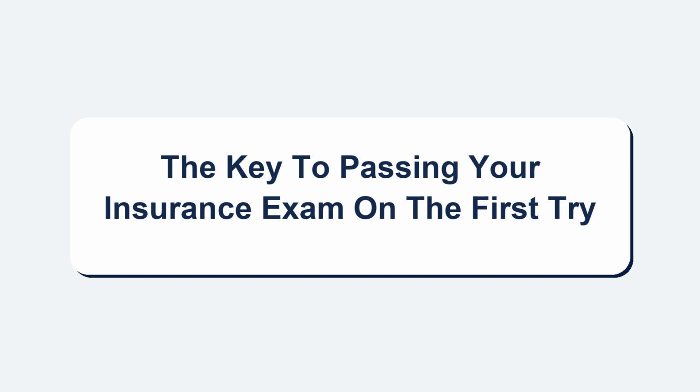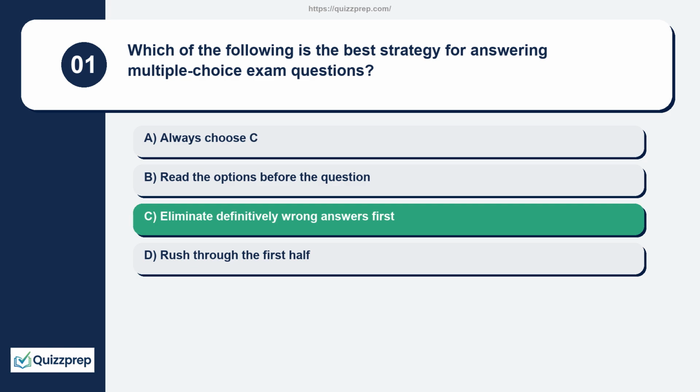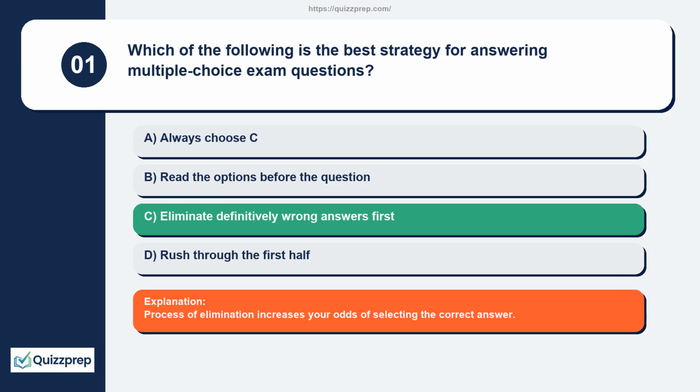The key to passing your insurance exam on the first try. Question 1. Which of the following is the best strategy for answering multiple choice exam questions? Always choose C. Read the options before the question. Eliminate definitively wrong answers first. Rush through the first half. Process of elimination increases your odds of selecting the correct answer.